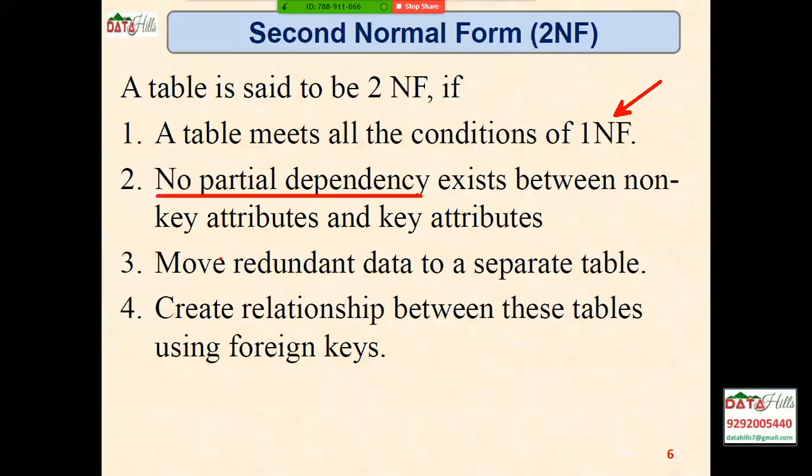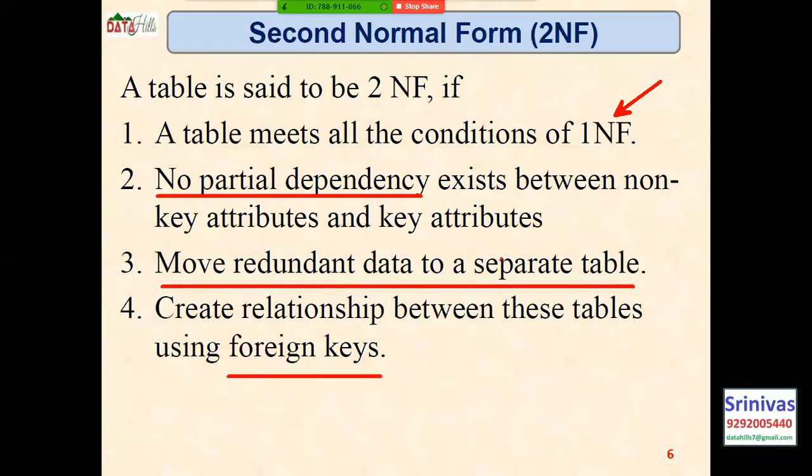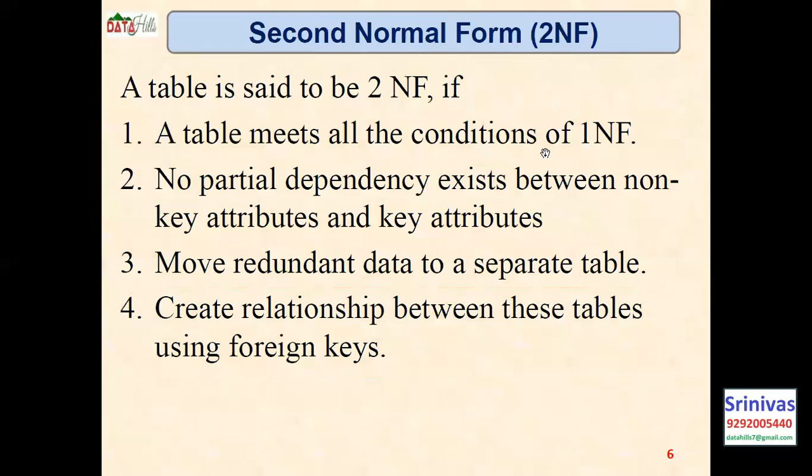If you find any partial dependencies in the table, then avoid them. Move the redundant data to a separate table. After separating the tables, create a relationship between these tables by using a foreign key. These are the steps that we have to follow in the second normal form.